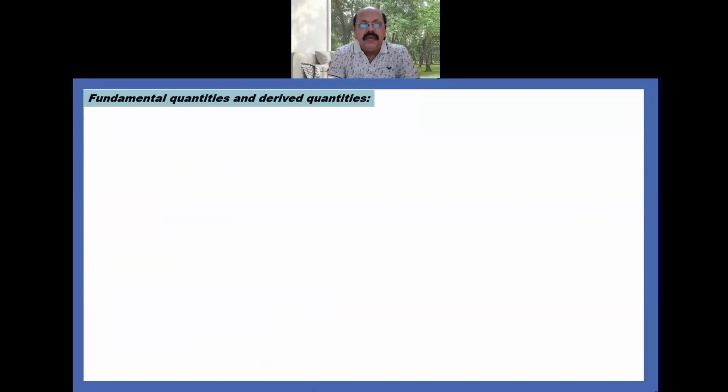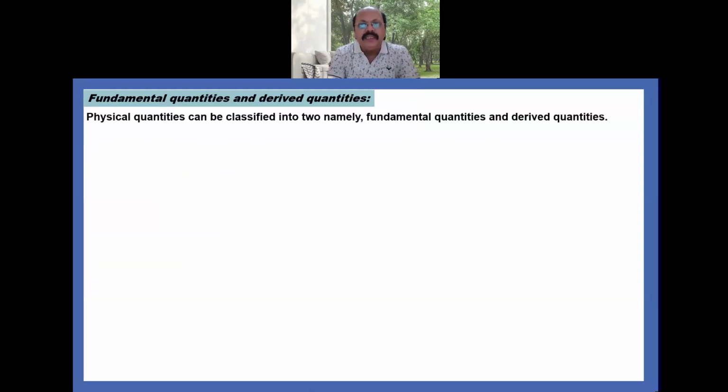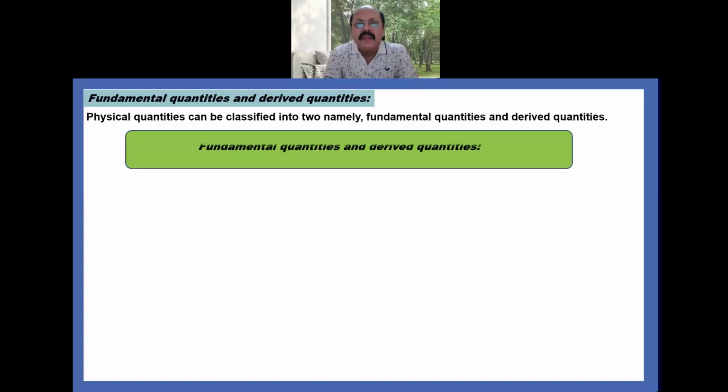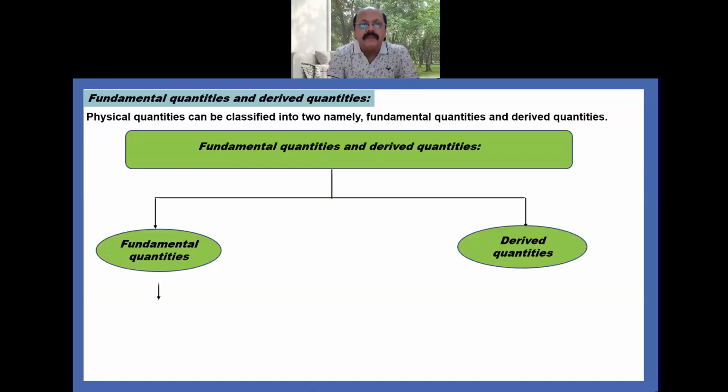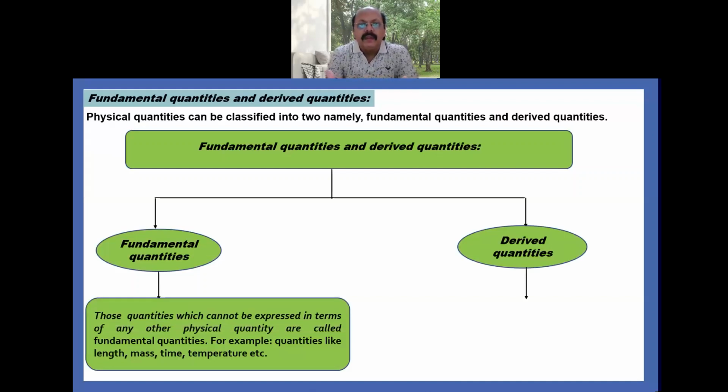Now another topic, fundamental quantities and derived quantities. Fundamental quantities are those physical quantities which we can define like that, which cannot be expressed in terms of any other physical quantity.